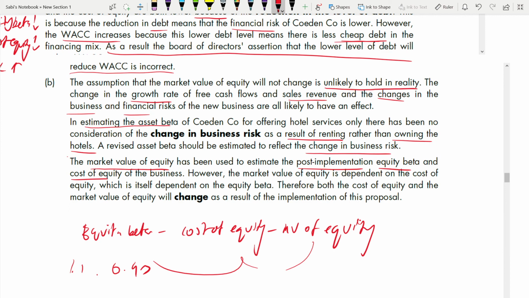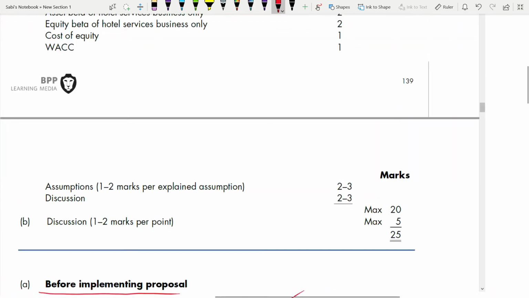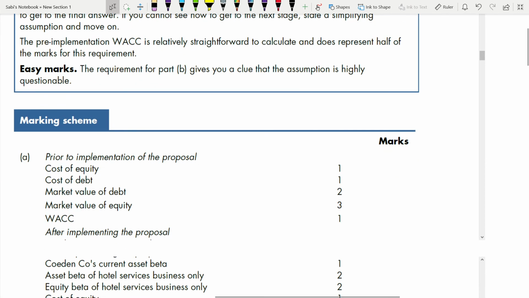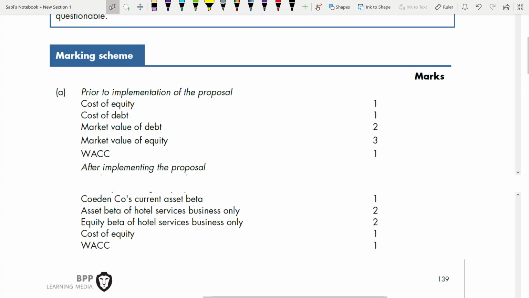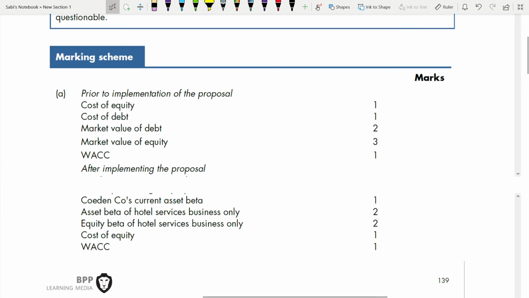Now let's go through the marking scheme and see how it is marked. This is the end of this question. First we'll take you through the marks, how you are getting 20 marks. If you see the marking scheme, oh my god, it's quite long. Prior to implementation, 1 mark for cost of equity because it is just CAPM. Cost of debt, an easy calculation, is always 1 mark. Wherever you require workings, 2 or 3 marks will be given.